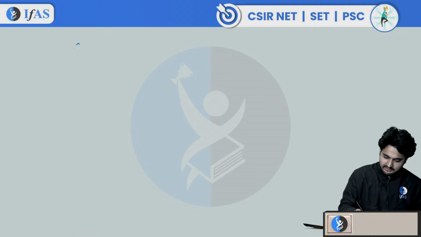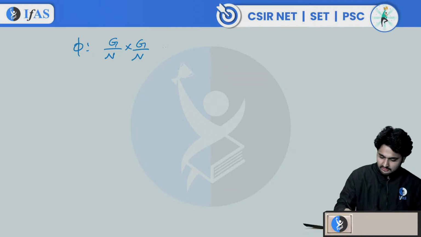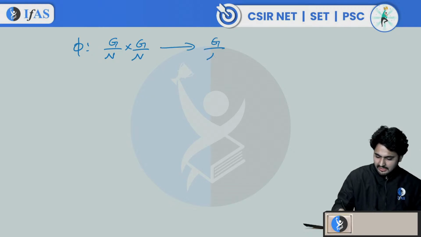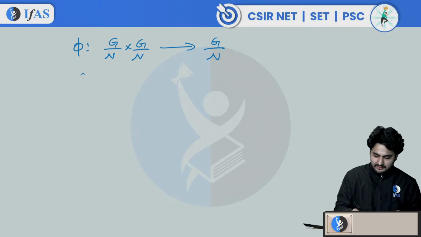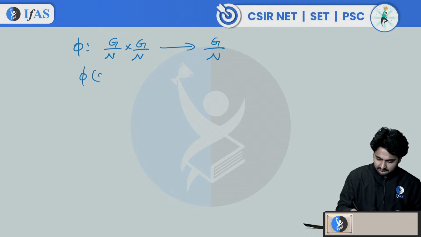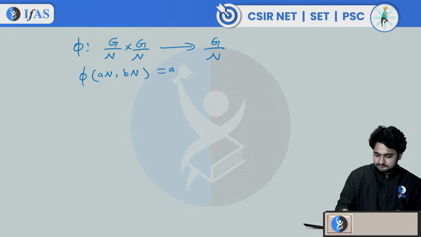You can say that if you consider the operation on the G by N group, it means that this is a function from G by N cross G by N to G by N group. And we say that it is well defined. It means that it is defined as phi of An comma Bn maps to An star Bn, defined as A star B n.